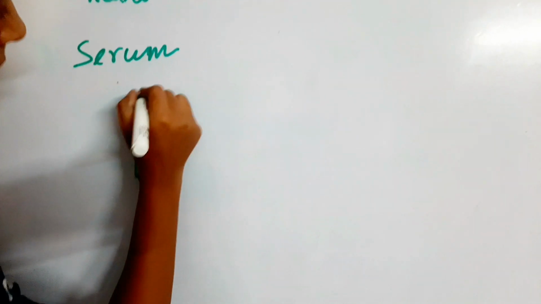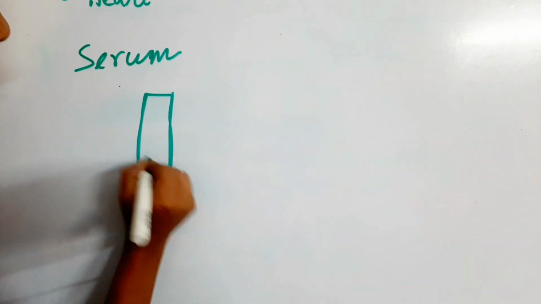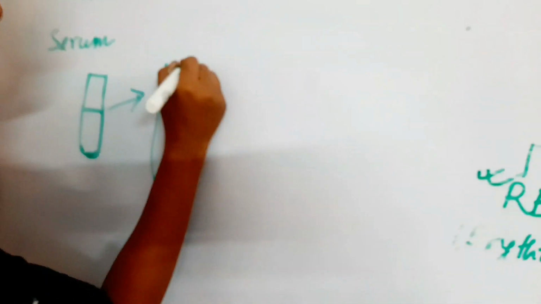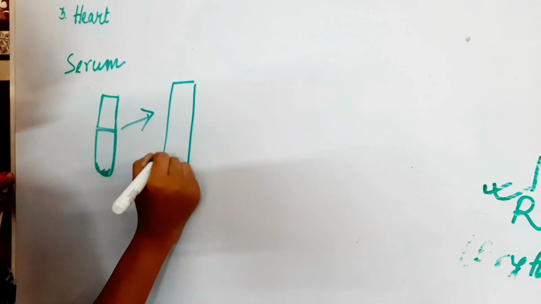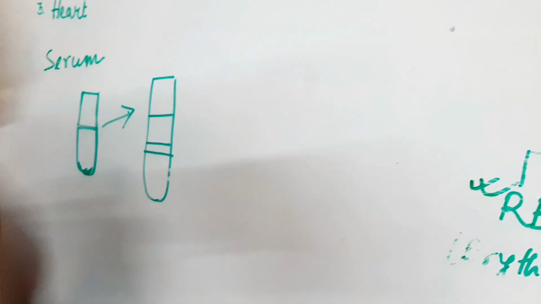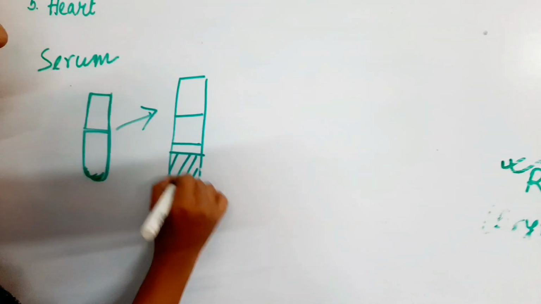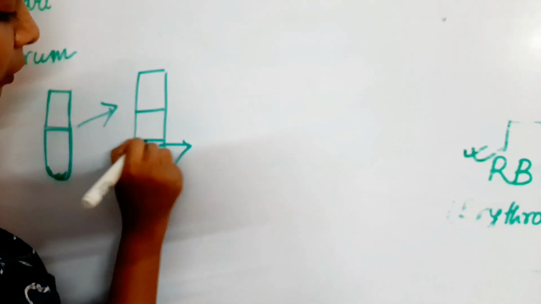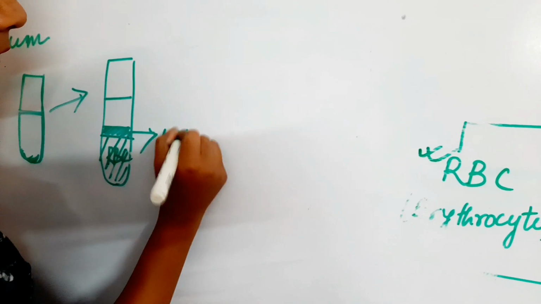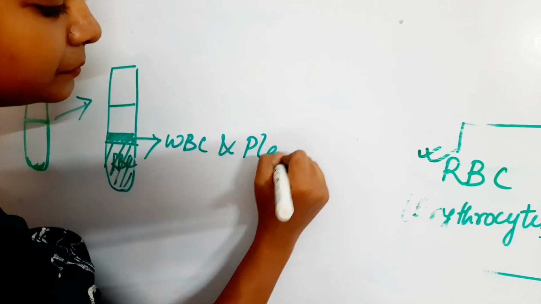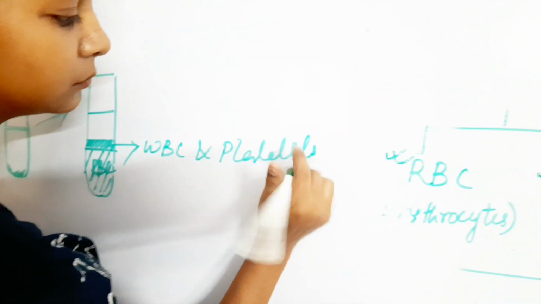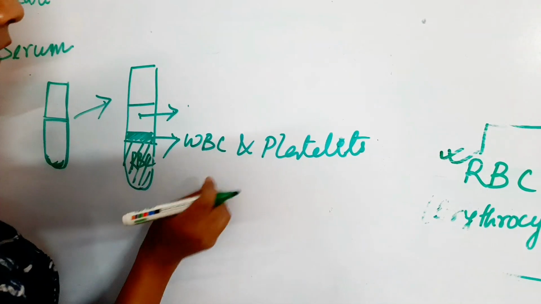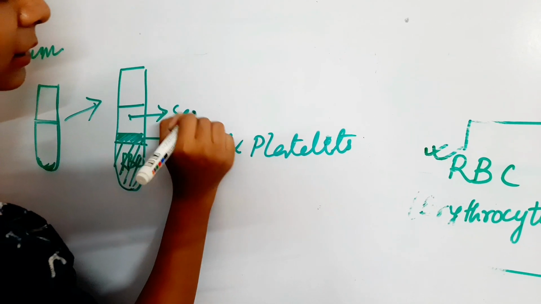Now what is serum? If we take our blood in a test tube and centrifuge it, there will be three layers. One is RBC, that is fully red in color. One is a pale yellow layer, that is WBC and platelets. And the third part is the liquid part, transparent or straw colored, that is serum.